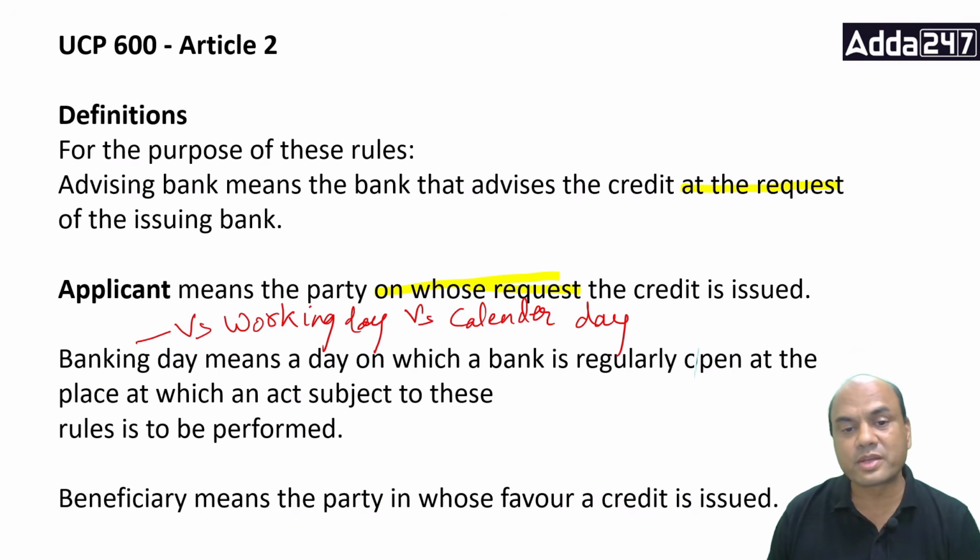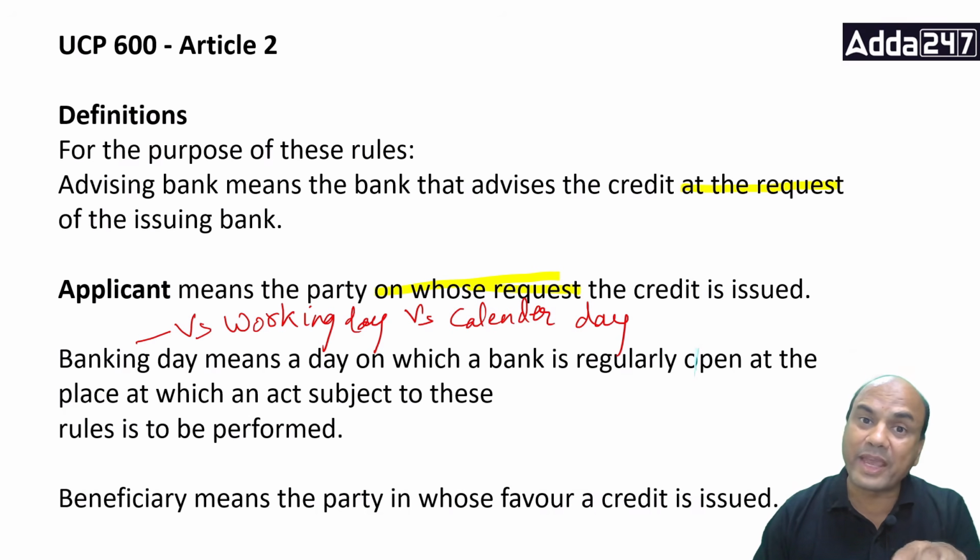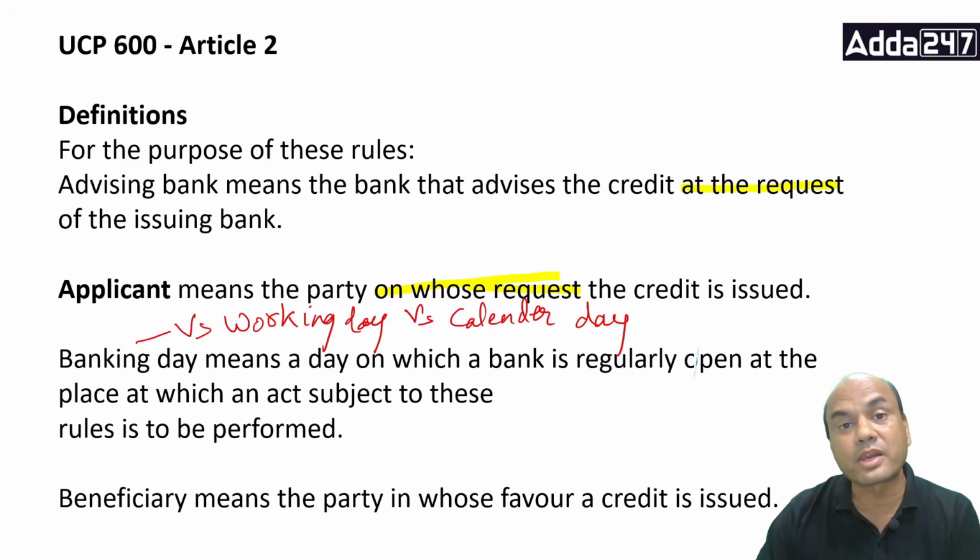Now the second point over here. Suppose in Bharat, on 1st April, the bank is open only for internal work. It's not for the customer. So then it's not a banking day. There are certain festivals on which the bank is open, but all the shops and offices are closed. Generally in Diwali time in Bharat, the bank is open, but other offices and shops are closed in that area. So that's called a banking day, not a working day.